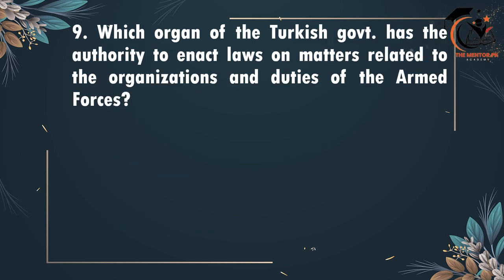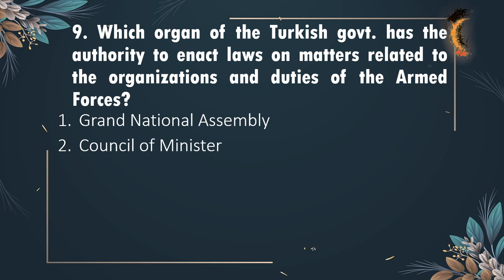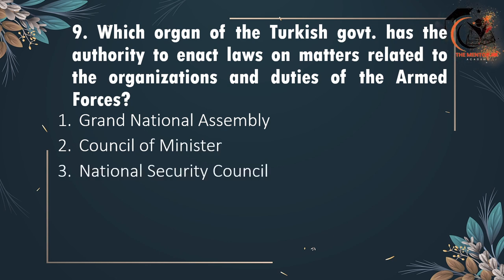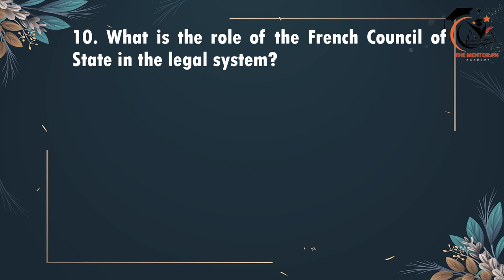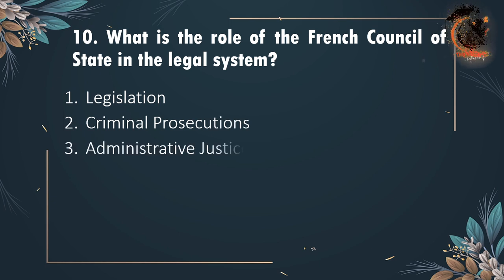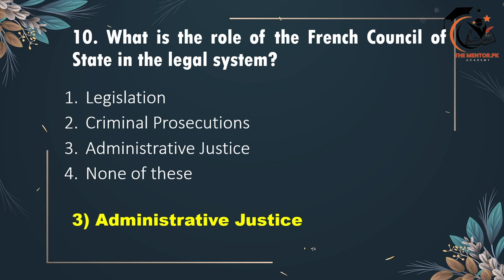9th, which organ of the Turkish government has the authority to enact the laws on matters related to the organization and duties of the armed forces? Grand National Assembly, Council of Ministers, National Security Council or none of these. Correct option है Grand National Assembly. 10th, what is the role of the French Council of State in legal system? Legislation, criminal prosecutions, administrative justice or none of these. Correct option है option 3 administrative justice.